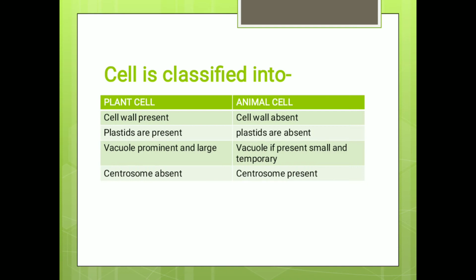The cell is usually classified into a plant cell and an animal cell. In the plant cell, cell wall is present. In an animal cell, cell wall is absent. In plant cells, plastids are present. In animal cell, plastids are absent. Plant cell vacuoles are prominent and large. Vacuoles are present but small and temporary in animals. Centrosome is absent in plant cell and centrosome is present in animal cell.